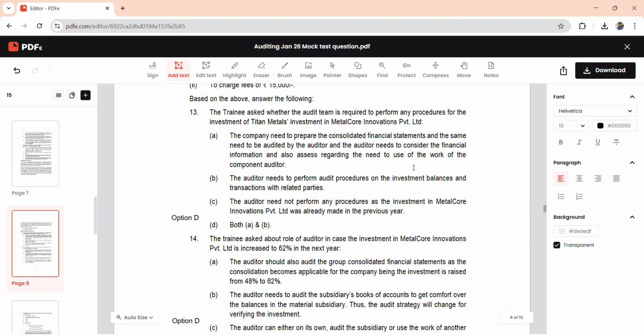proceed with any procedures other than on the investment. So the correct options are A and B, that is the company should prepare the CFS and the auditor needs to perform procedures on investment balances. That is very important because the percentage has increased from 48 to 62 percent.